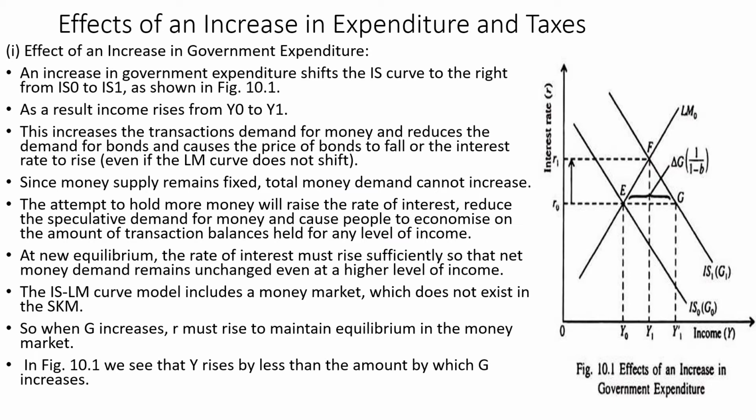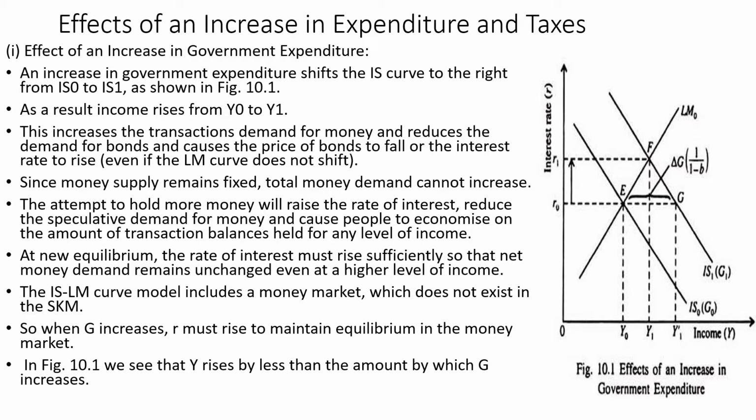So what would happen if there is a change in the expenditure or taxes in the practical scenario? The effect of an increase in government expenditure is dealt with firstly, then we will go to the effect of taxes. What would happen if the government increases its expenditure? An increase in the government expenditure would shift the IS curve to the right. This is indicated by the shifting of the IS curve from IS0 to IS1.